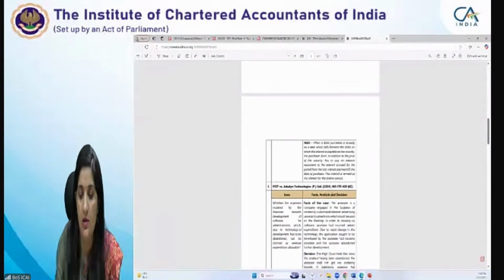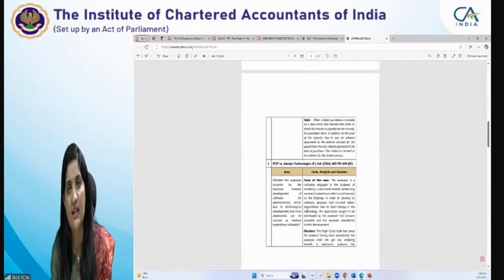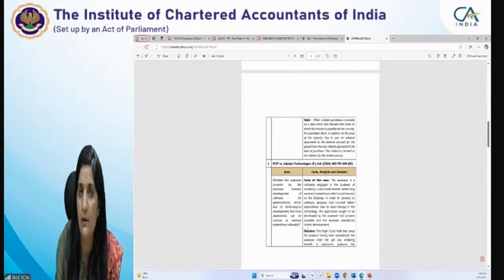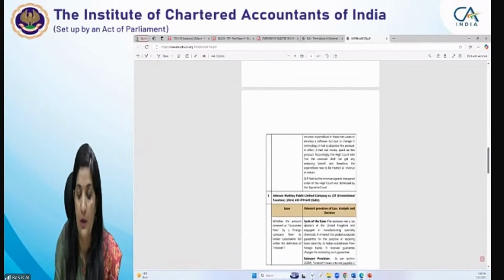Adian Technologies, where it's all for development of software. The assessee has incurred some expenditure, but later on that project was abandoned. So whether the expenditure incurred on that project is allowable as a revenue expenditure or not, it's on that. Please go through these rulings. I'm just briefing you what these things are.